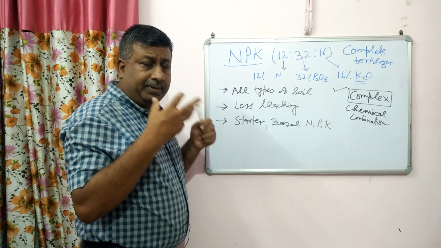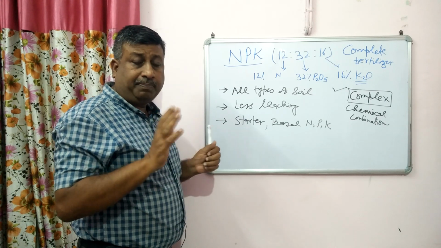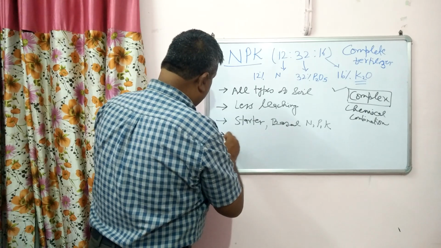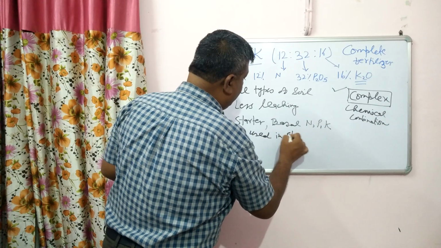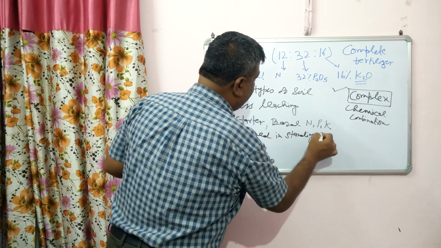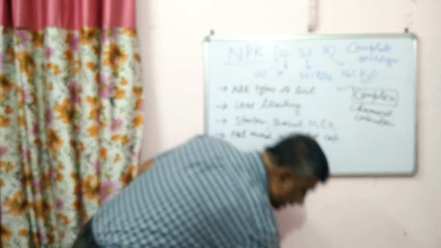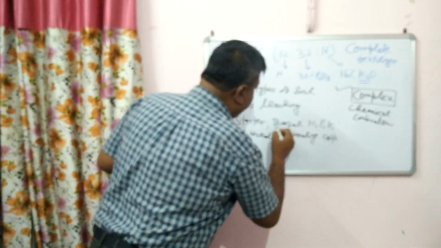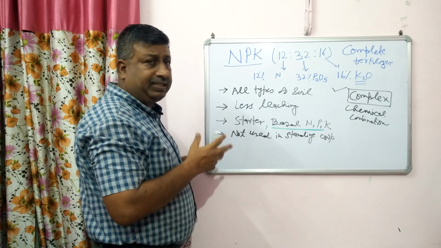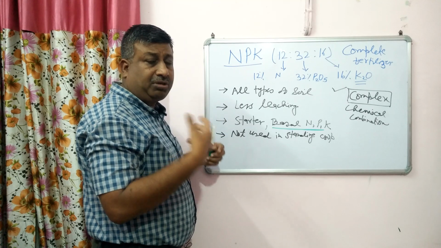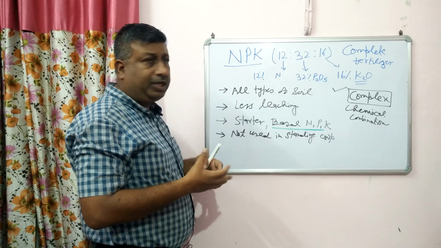So these are used as a basal in the seed furrow, and these fertilizers are not used as broadcasting. So remember that they are not used in standing crop, please note down, not used in standing crop like top dressing or side dressing. They are used at the sowing time as a basal dose, and this fertilizer is a very good fertilizer to initiate the early growth. So used as a starter dose or starter fertilizer to initiate the initial growth of the plant.